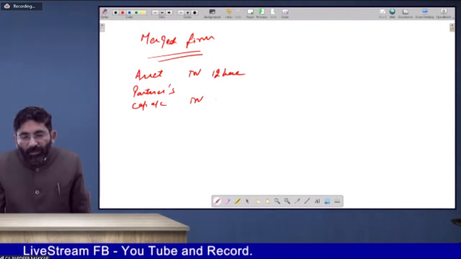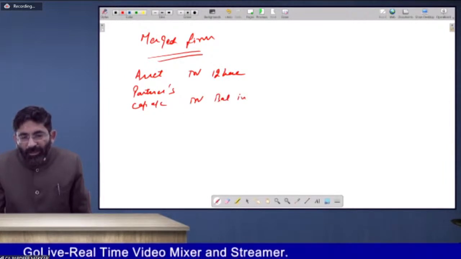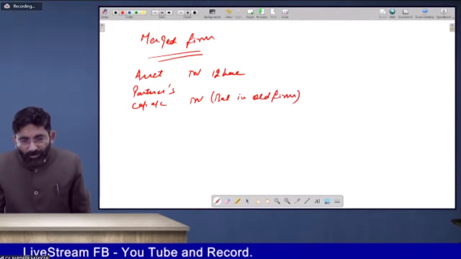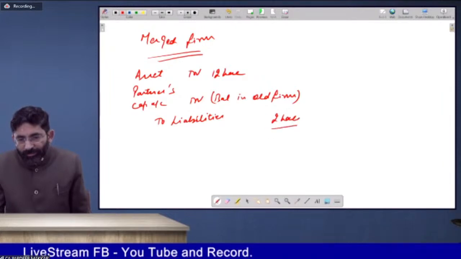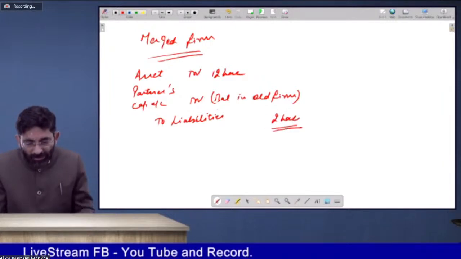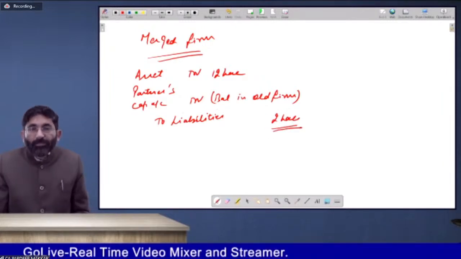Whatever is the balance in the old firm. Two liabilities, obviously 2 lakhs. This will be the entry passed in the new firm. Is that clear, beta?